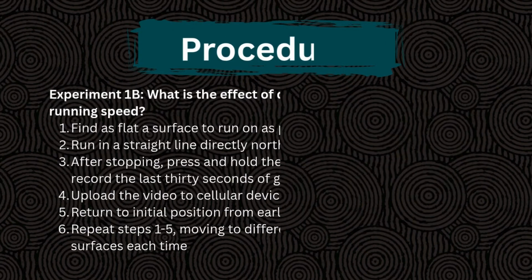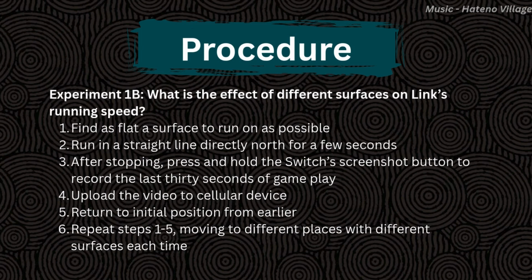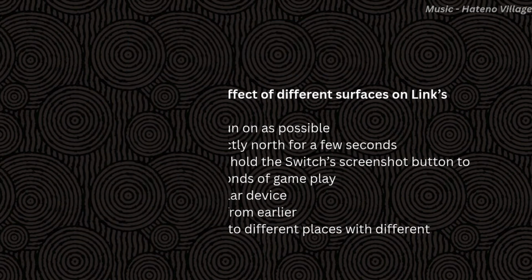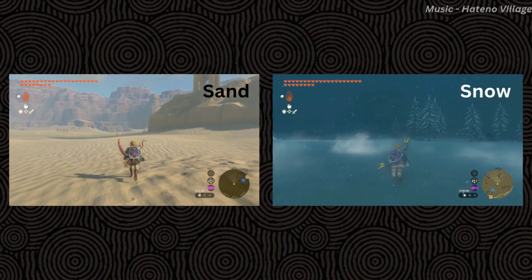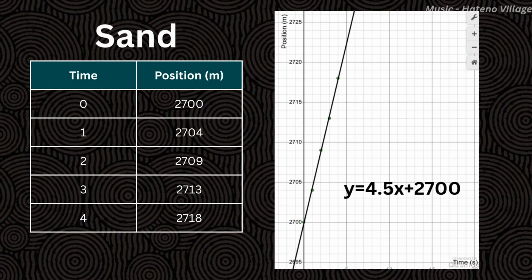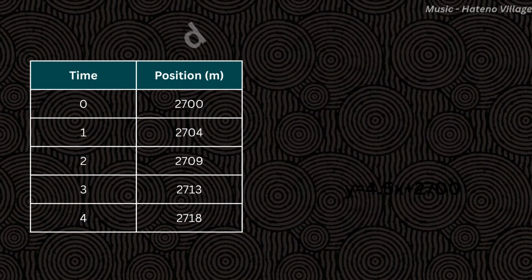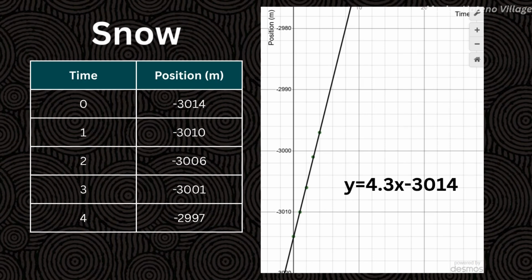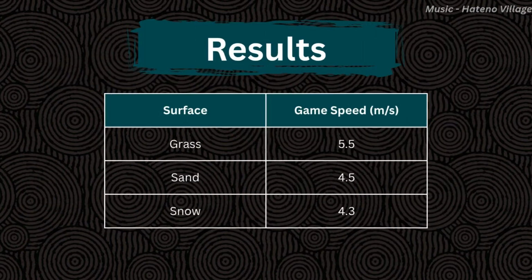Here's the procedure. Here's the experiment. Here's the data. Finally, here's our results. Based on this data, running on snow and sand are about the same speed, and are both about 1 meter per second slower than running on grass.